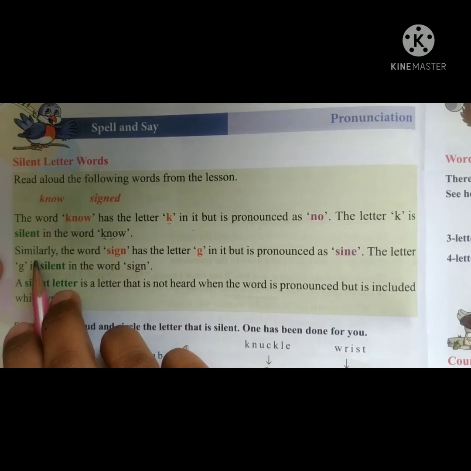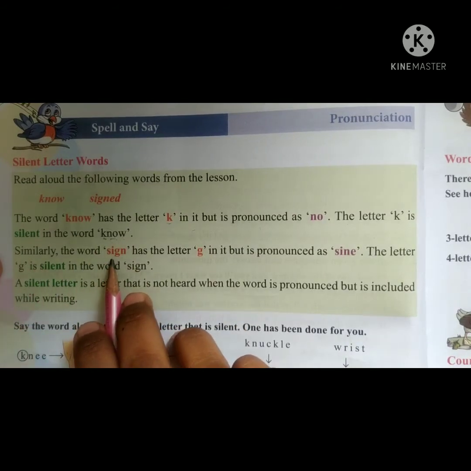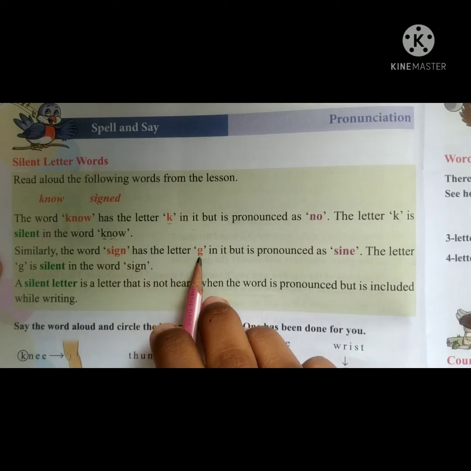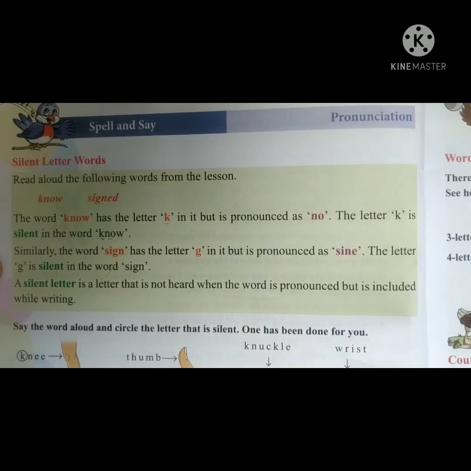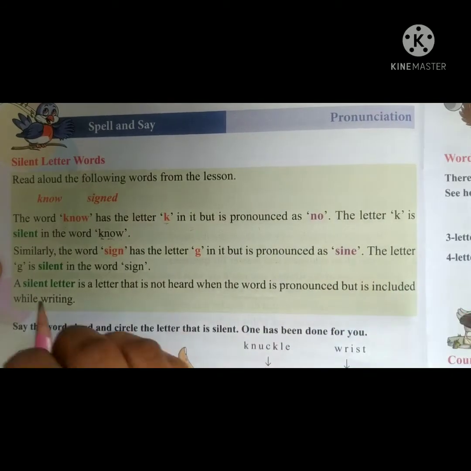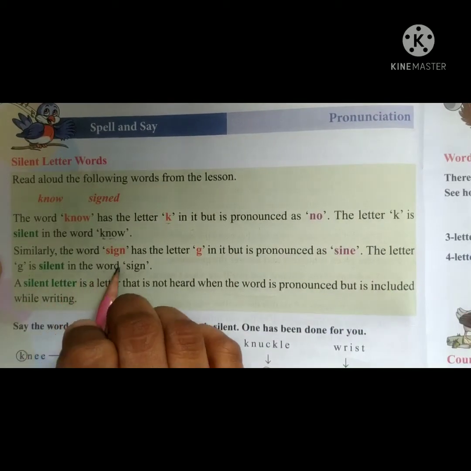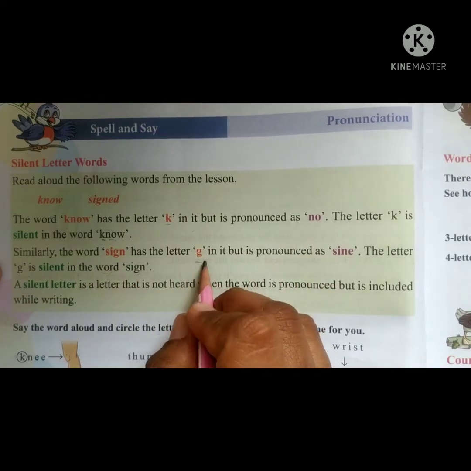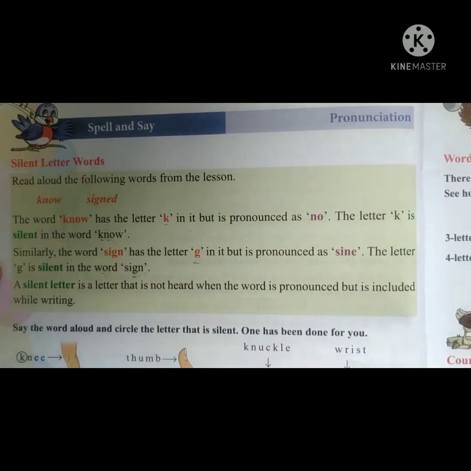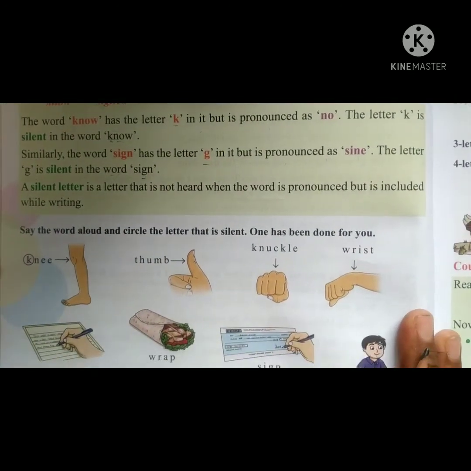Okay. Similarly, the word sign, S-I-G-N, has the letter G in it, but is pronounced as sign. The letter G is silent in the word sign. We cannot say signo, this is sign. G will become silent in this. Okay. Let's see with some examples.